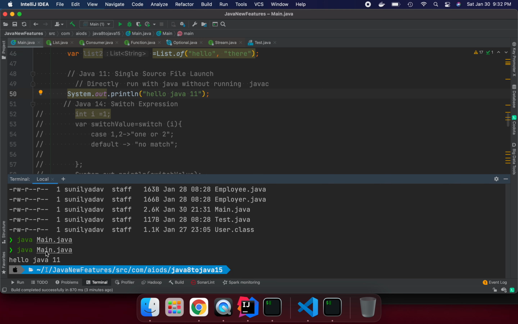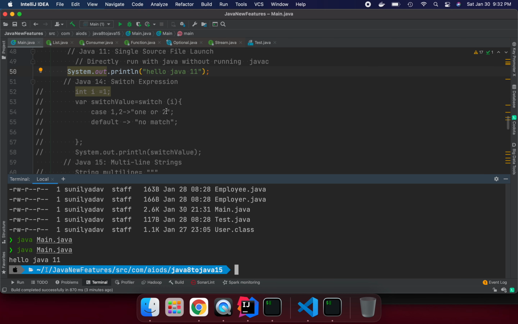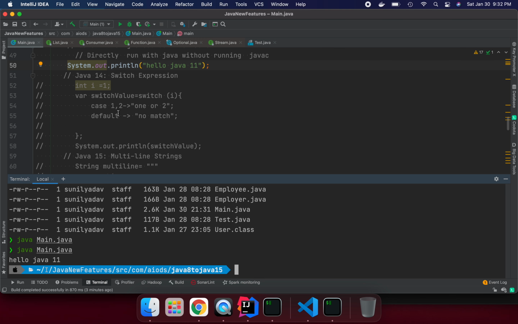So here we can see, right, I'm not compiling my Java class, I'm able to directly use it. So this is single source file launch Java app. Now without compiling into a class file, we can run directly. So that's a really nice feature. So let's move on to Java 14.